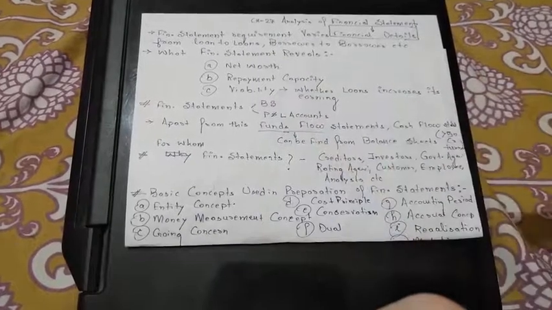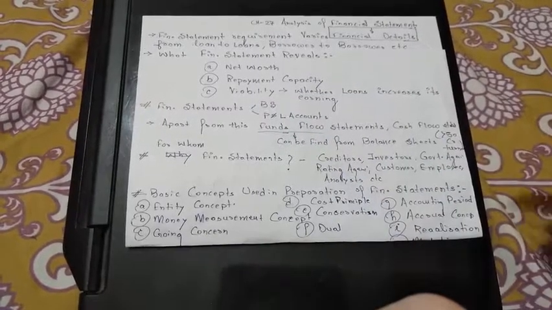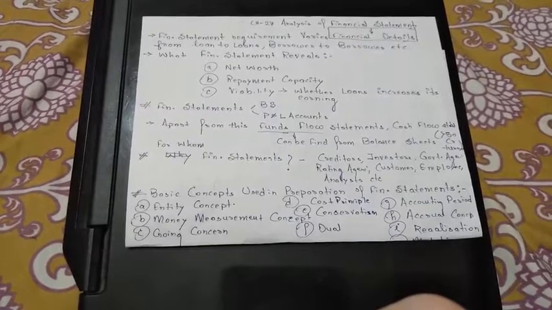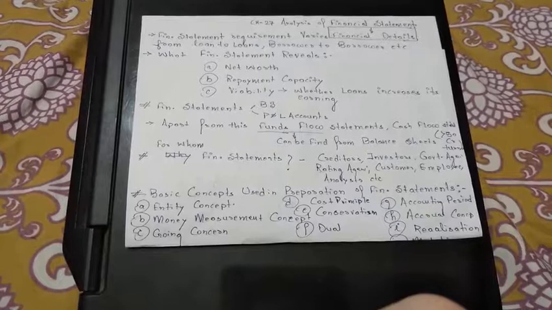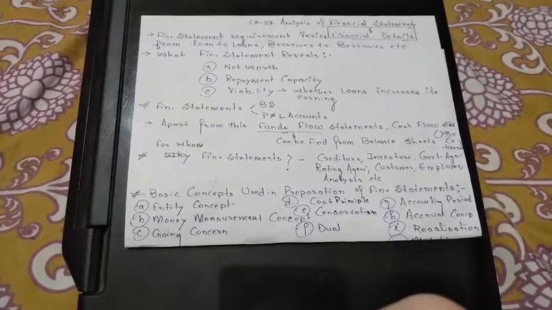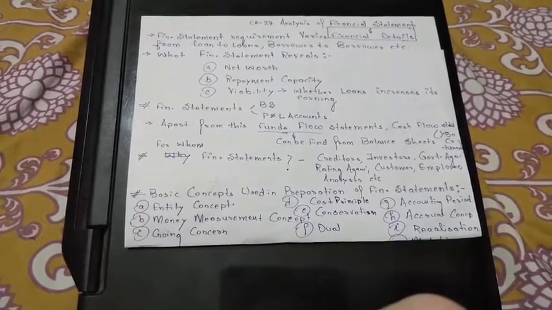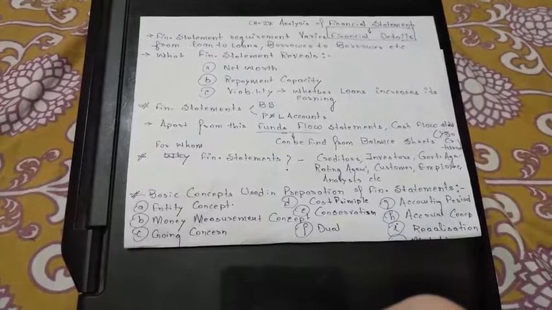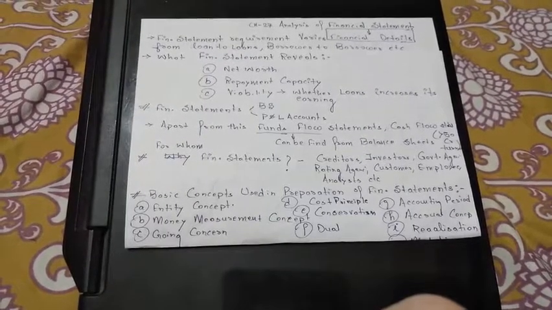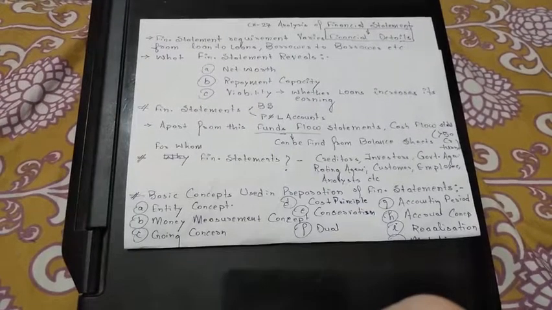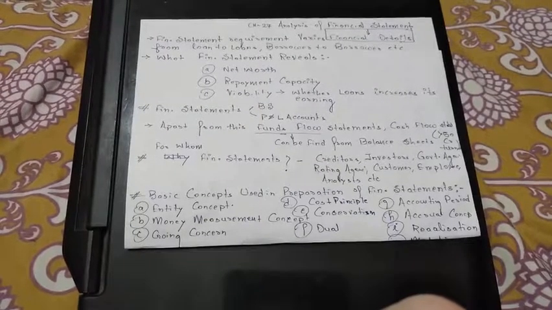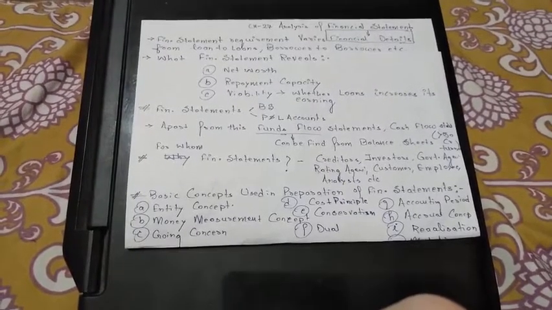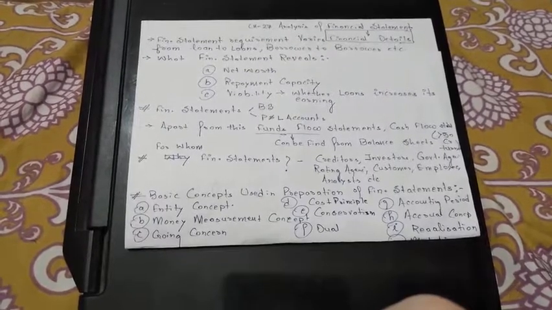Next, the viability. The viability means the viability of the project. For example, he is taking some project, and we should know whether that project is allowed by the government or not. For example, if they are taking a project to manufacture ozone depleting substances, this is not allowed by the government. So in future if we give loans, it will not be beneficial for us, because it will get banned by the government.